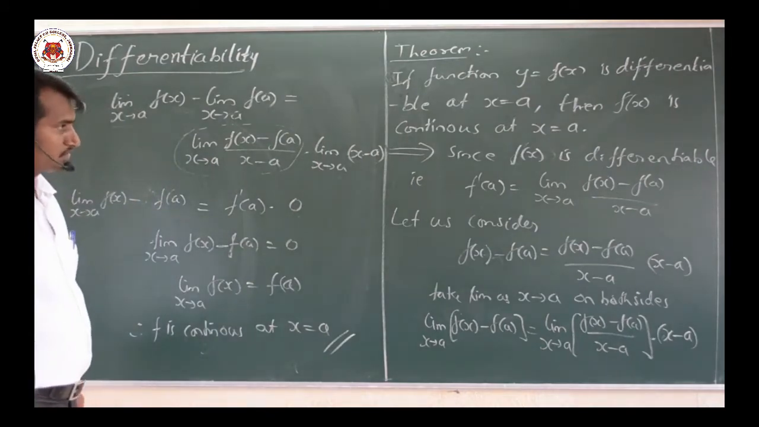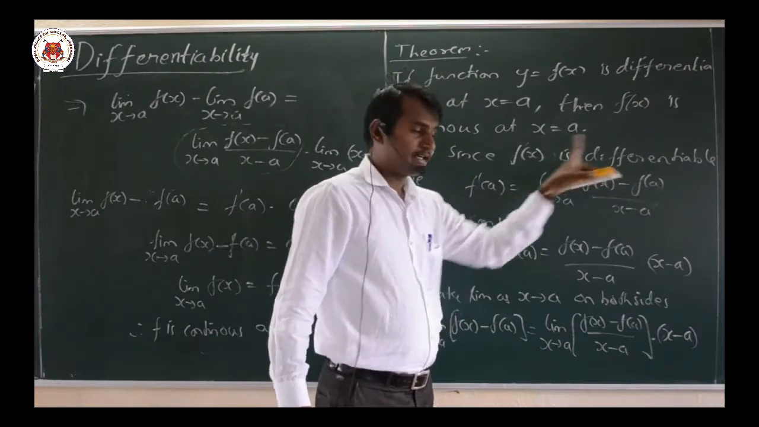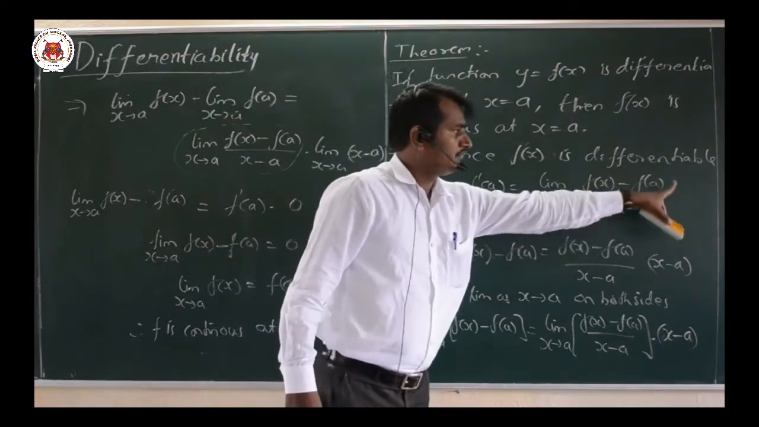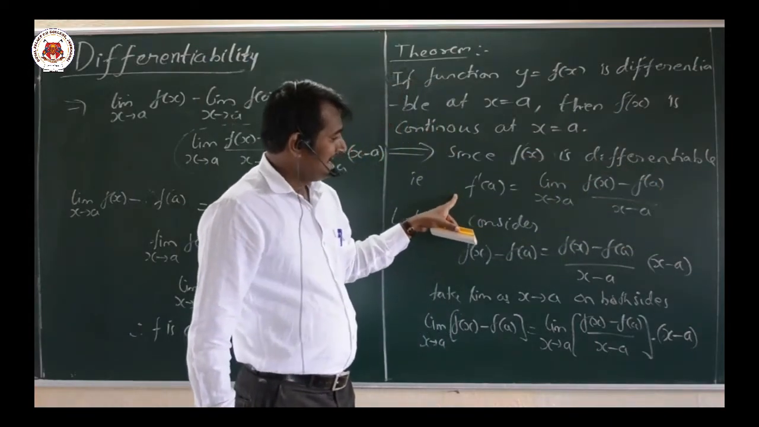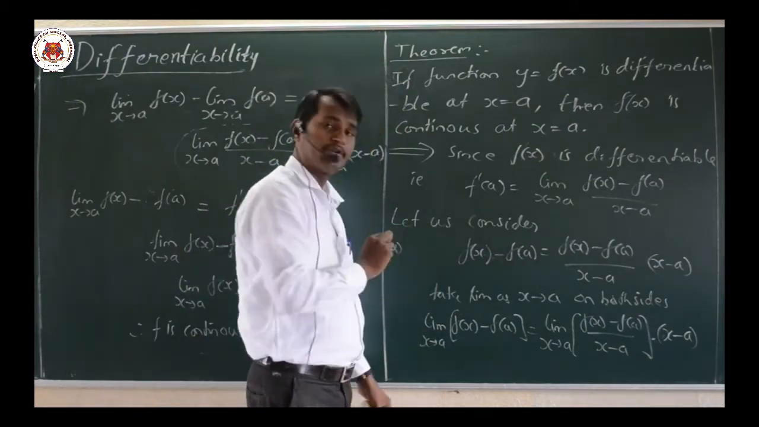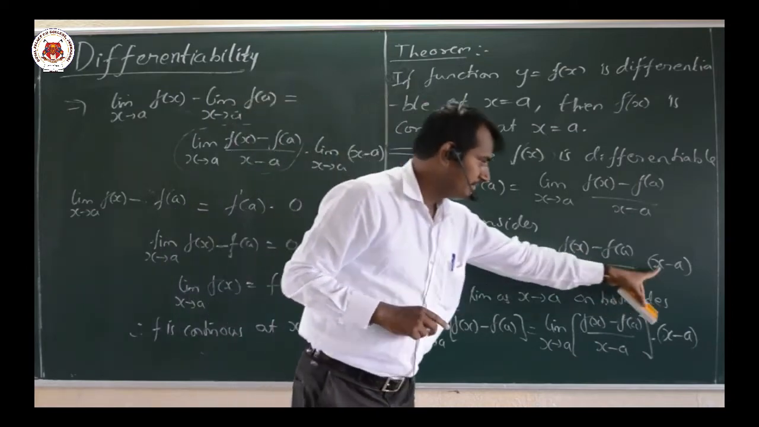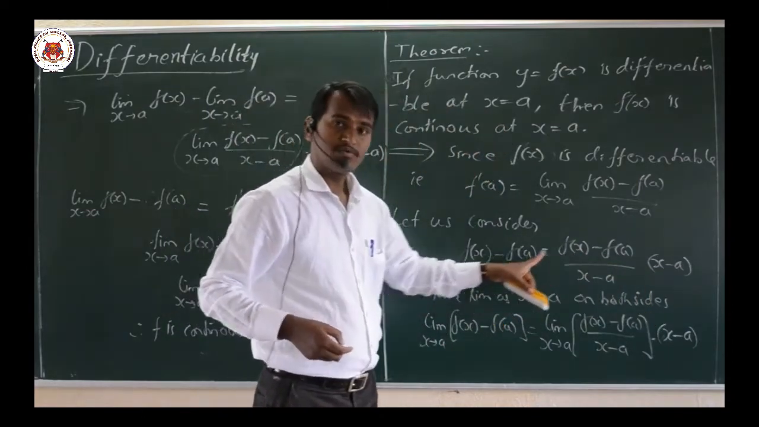So what we have shown here is that we took f of x to be differentiable at x equal to a, by the definition of differentiability. And next we considered this particular thing. It is a very important point for you to remember here. Let us consider this, how it occurs: if I take x minus a to the denominator, both values will be the same.